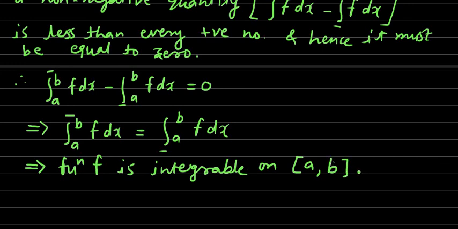And this is what we wished to prove in the sufficient part. Hence the condition is sufficient.